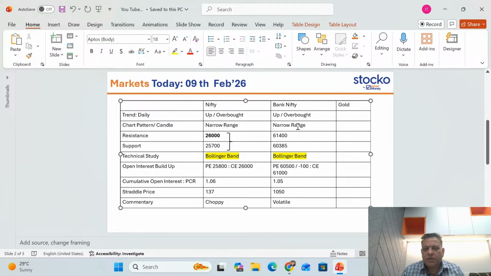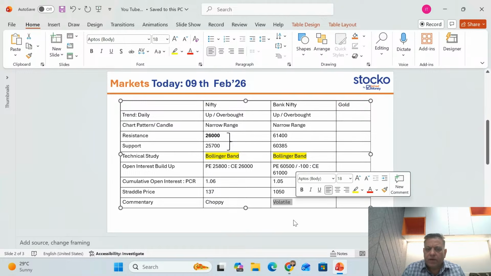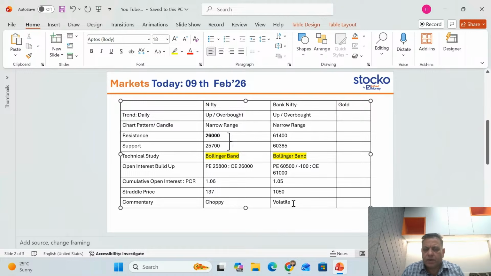Just now when we checked in between the support and the resistance. So as a trader, I'm aware of my price charts and I'm aware of my option data. And Nifty, Bank Nifty, I would put it as volatile. Why? Because it has touched the upper end of the band, Bollinger Band, which is overbought. And let's quickly review gold.